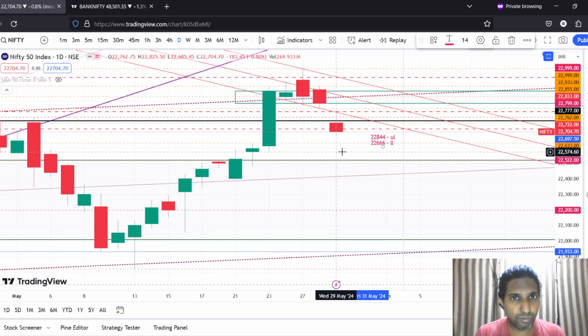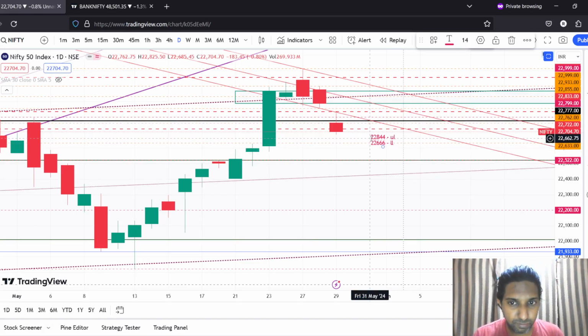Again, whatever trade I would take or whatever trade you should take, take it with very less quantity because of the unexpected behavior of the market as well as the volatility that we are seeing, and also keep a strict stop loss, right? Okay, so these are the key levels, 22,844 and 22,666 for tomorrow.